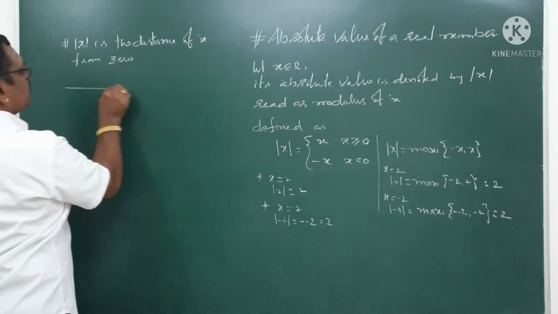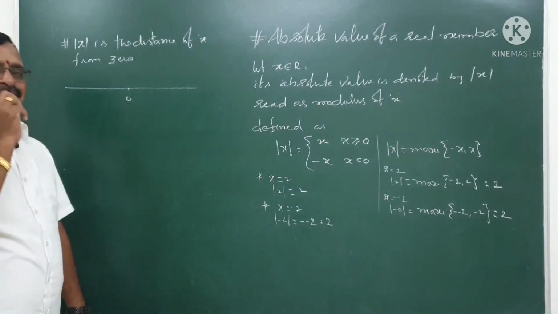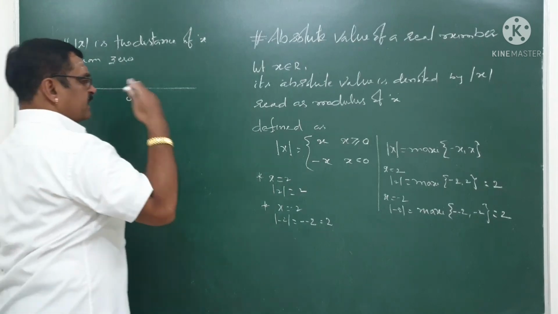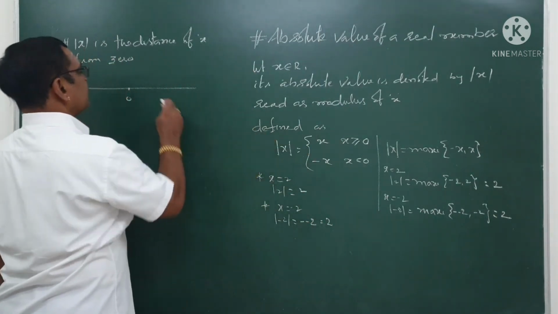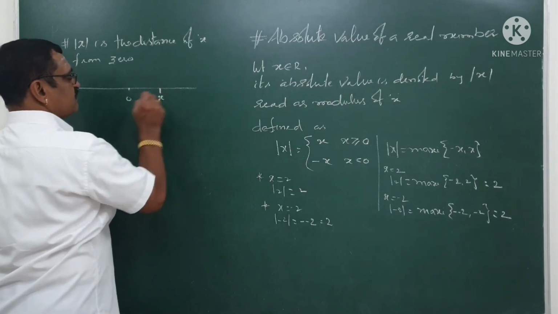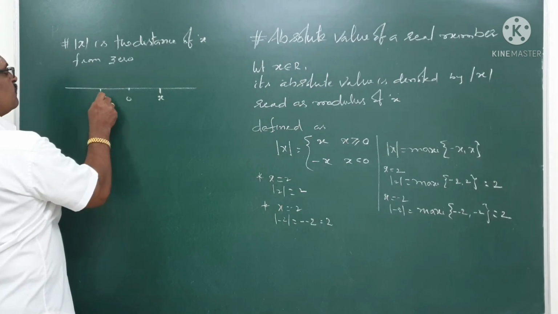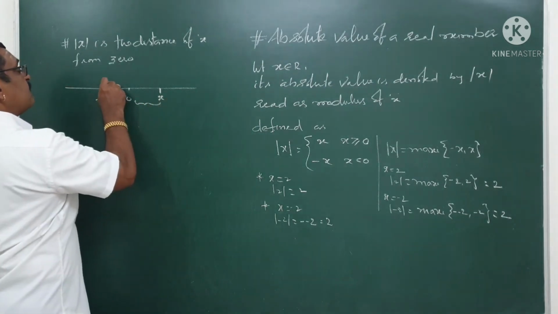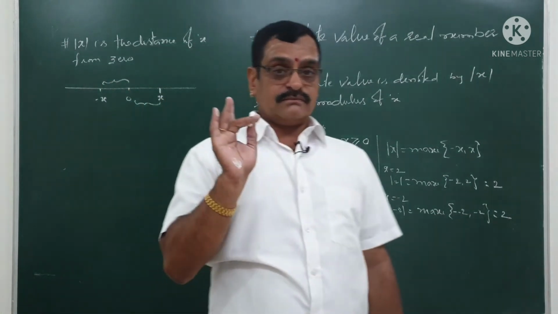That means you take a real line, put 0 here, and you are moving x units distance on the real line from 0. It can be either on the positive side or the negative side. If it moves to the right side, then the position will be plus x. If it moves to the left side, the position will be minus x. Of course, the distance is the same in both cases, because the distance is always positive.